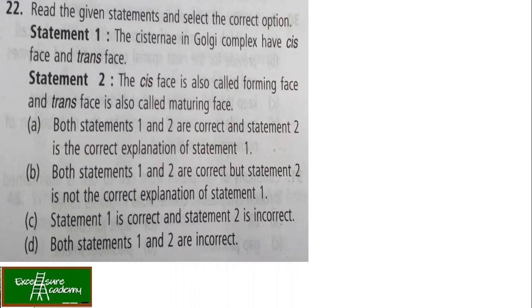Read the given statements and select the correct option. Statement 1: The cisternae in Golgi complex have cis face and trans face, which is true. The cis face is also called the forming face, and the trans face is also called the maturing face.